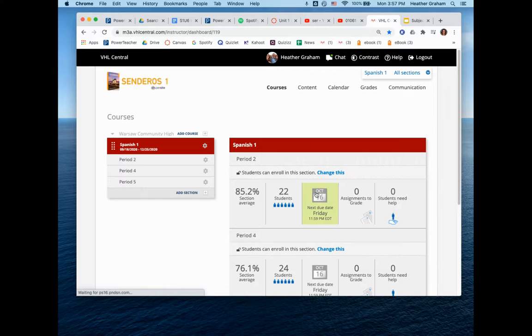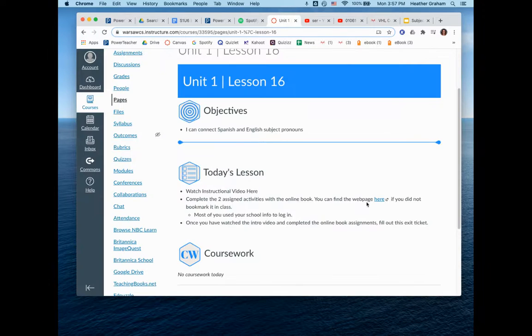And right away you can see that yours does not look like this because obviously this is the teacher one, but you're going to have a due date and it's going to say start, okay? You're going to find where it says start and that's where you're going to begin. There's the web page there. If it does not let you log in and you didn't bookmark it in class, you can follow along and do your school login information.